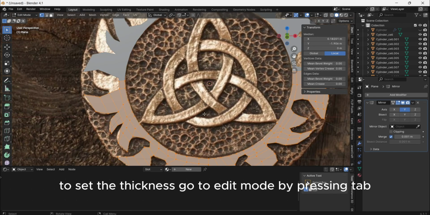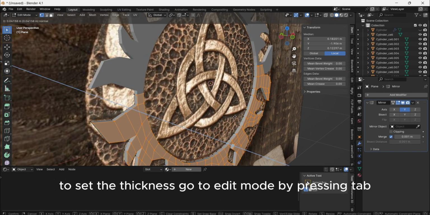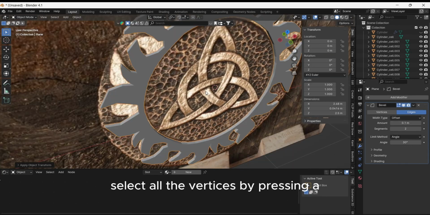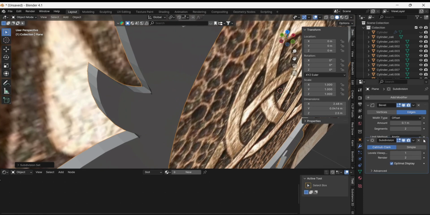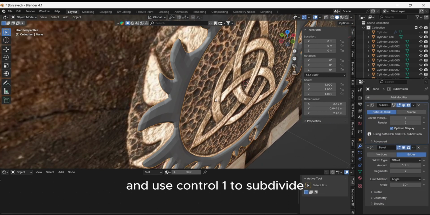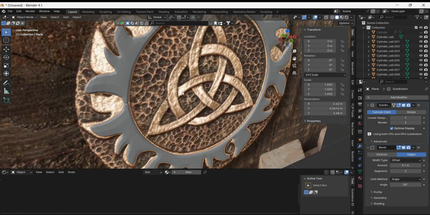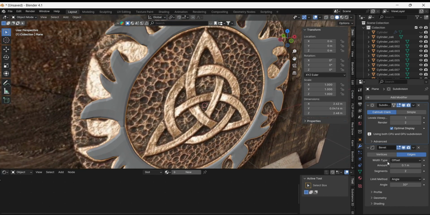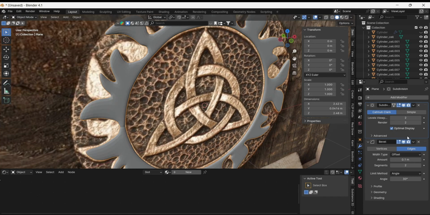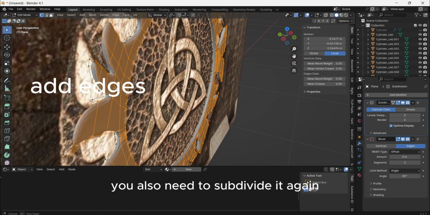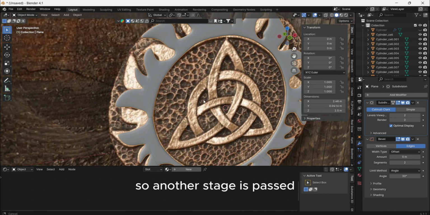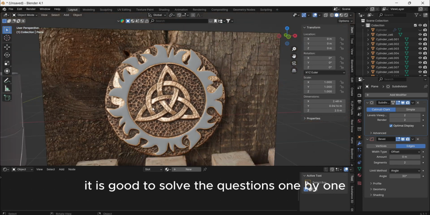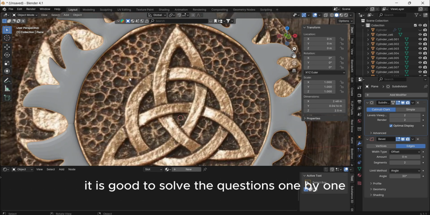To set the thickness, go to edit mode by pressing Tab, select all the vertices by pressing A and then the E button to extrude the faces. And use Ctrl 1 to subdivide. You also need to subdivide it again and add ribs along the edges to have a nicer shape. So, another stage is passed. It is good to solve the questions one by one.